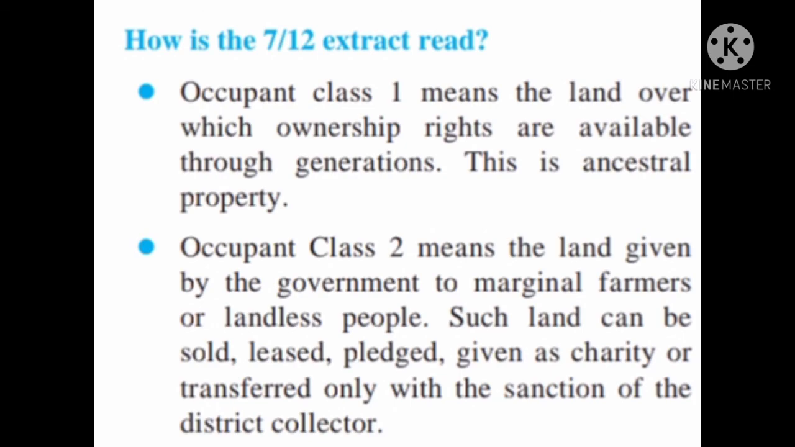Students, let's study the next part, which is how the 7 by 12 extract is read. Occupant class 1 means the land over which ownership rights are available through generations. This is ancestral property. Now what is the meaning of occupant? Occupant means a person who resides or is present in the house.